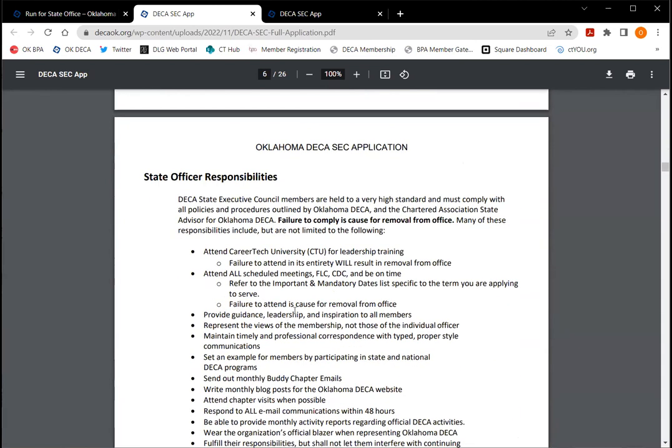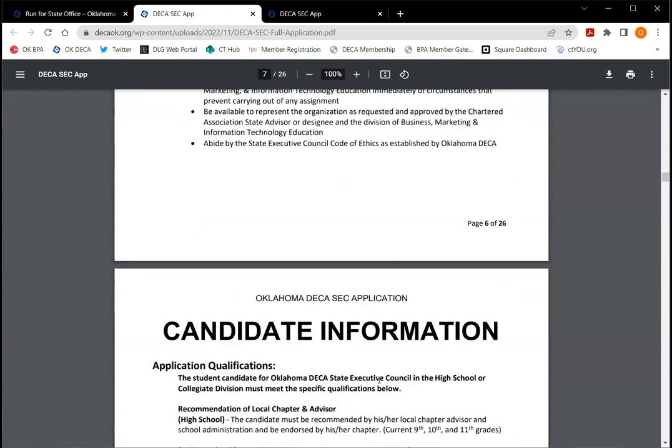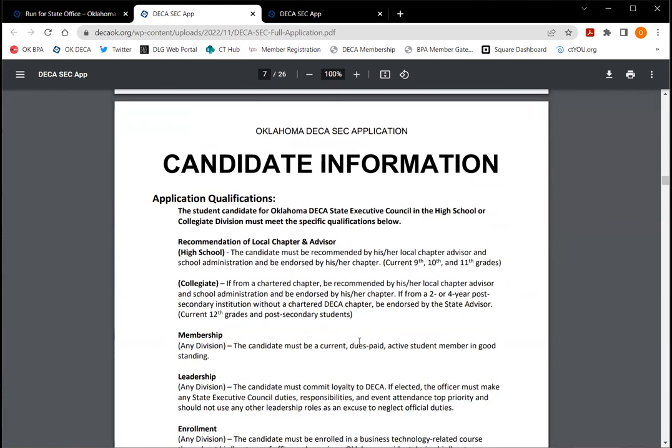Okay, so we get into here, you're going to see a lot of state officer responsibilities. So just make sure that you read through that very carefully. It gives an indication of how busy you are going to be if you make the team and things like that. Definitely a wonderful opportunity, but I don't want to lie to you and tell you that it's super easy and doesn't come with a lot of responsibility and things like that, because it does. It's a great honor, but a big commitment as well.